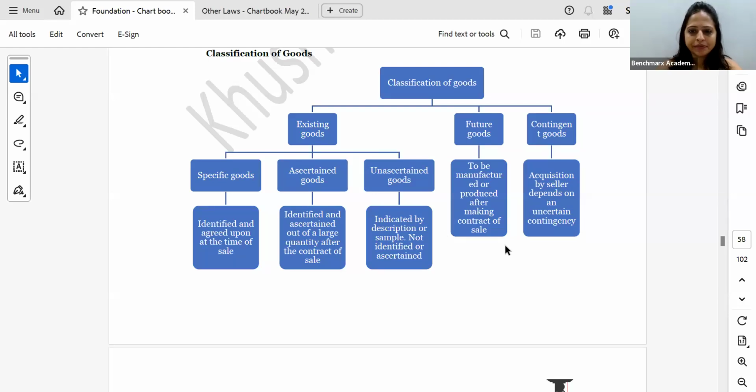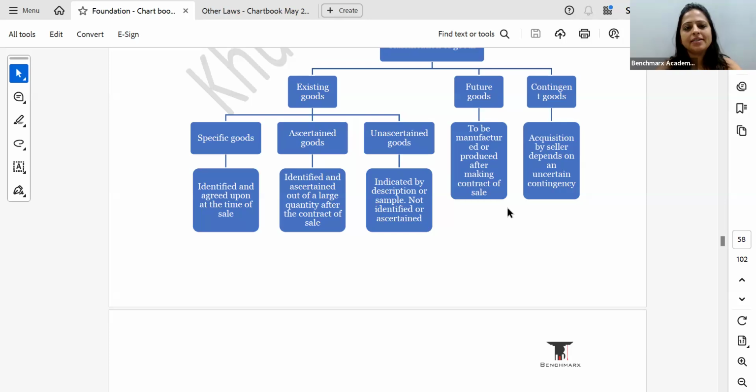Okay. Now, in your existing goods, you have your specific goods which are identified. So if I say कि Samsung Galaxy का ये phone या iPhone 15, I have specified those goods. So specified goods है. Then you have your ascertained and unascertained goods. Unascertained goods मतलब अगर किराने के शॉप में जाएंगे, इतना बड़ा बैग पड़ा है विद शुगर इन इट, then that entire bag of sugar is unascertained goods.